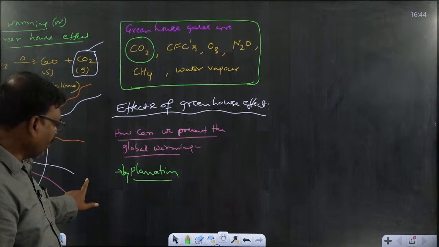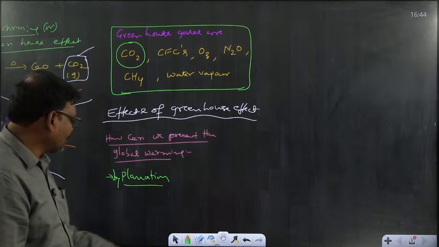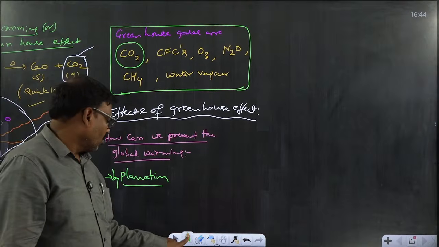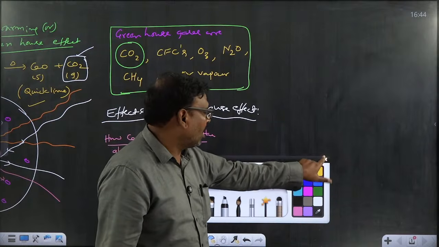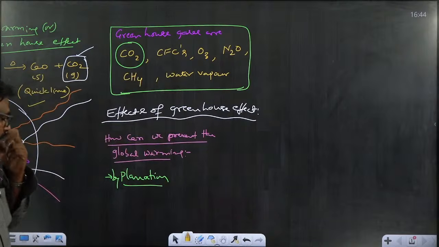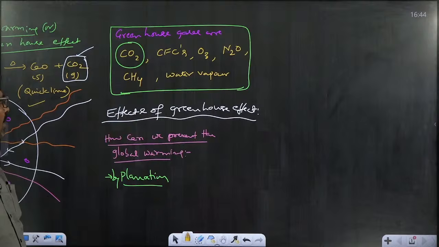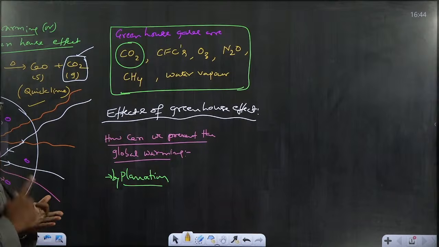Nowadays, various forests are removed due to industrialization, but it cannot be balanced by growing plants in some other places. That's why the CO2 level gradually increases due to deforestation, and due to the increase in cement industries and the burning of fossil fuels.